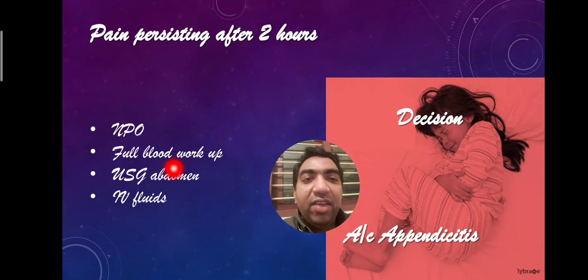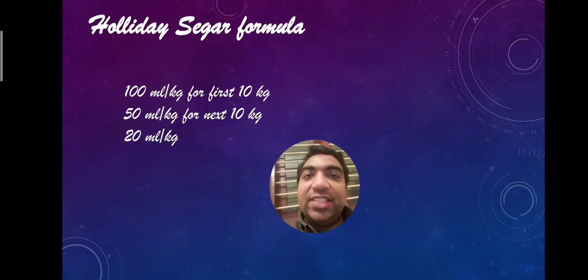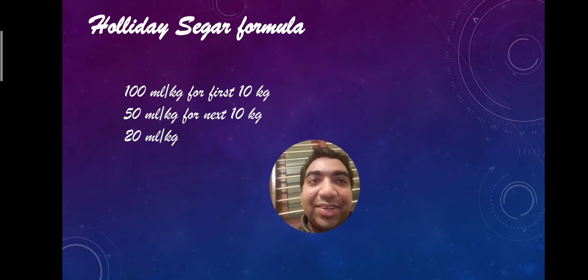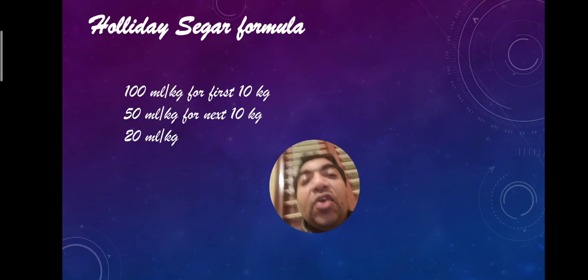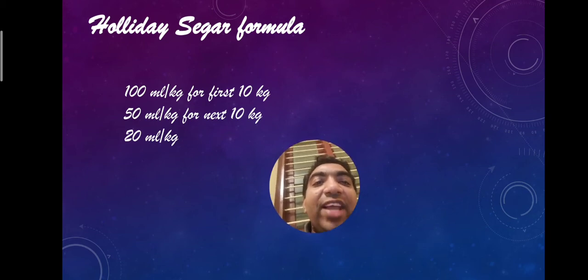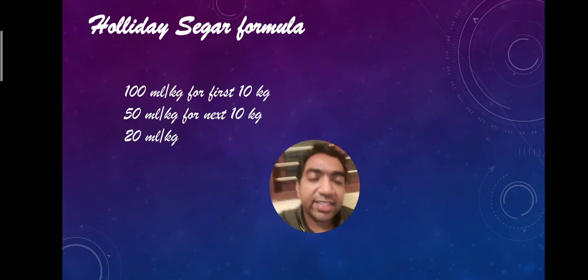I have said that IV fluids. How will we start IV fluids for the patient? This is the Holliday-Segar formula. This is a formula for a lifetime. In pediatric surgical patients, we should give 100 ml per kg for the first 10 kg, 50 ml per kg for the next 10 kg, and 20 ml per kg for the next 10 kg.